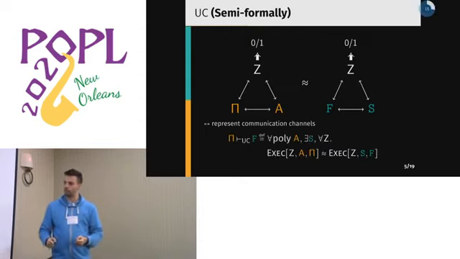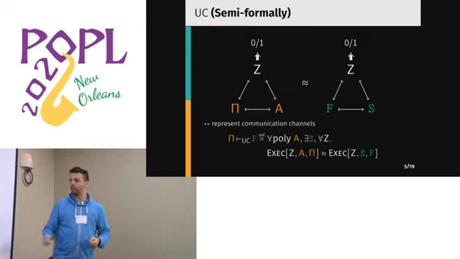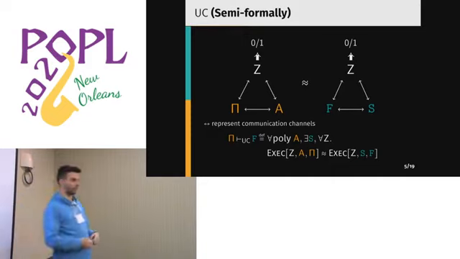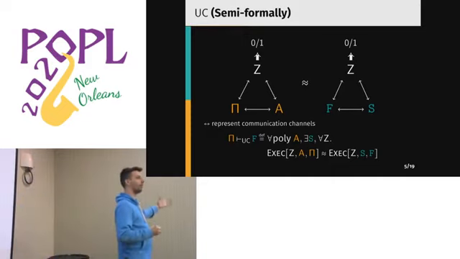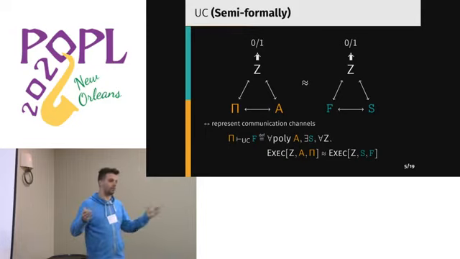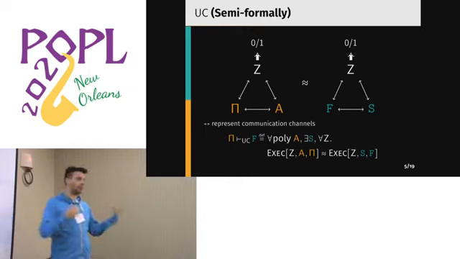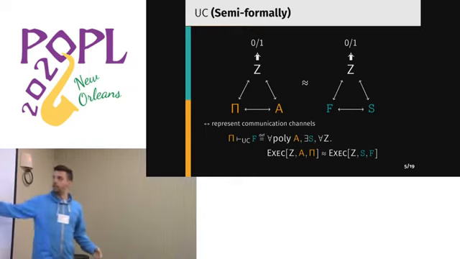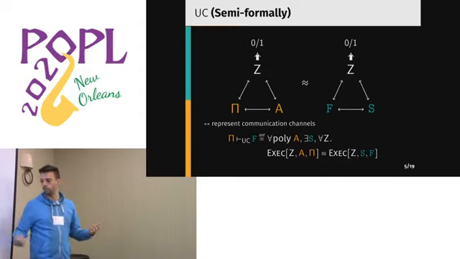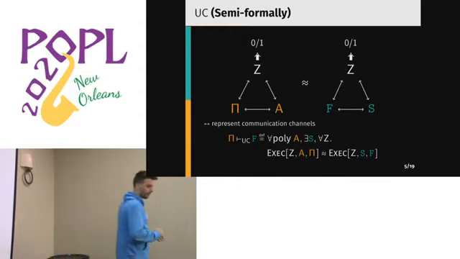And if we throw out all the quantifiers, we see that target attackers are universally quantified and generally poly-bound. It doesn't need to be, poly time in some security parameter, because it's descriptive. Then the ideal attacker is existentially quantified, and the environment is also universally quantified.